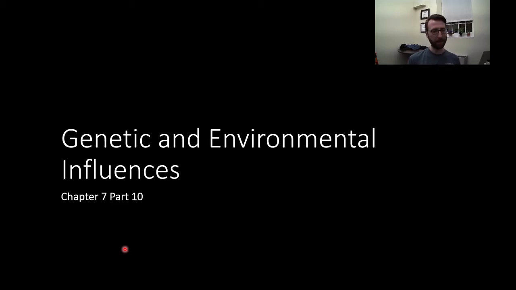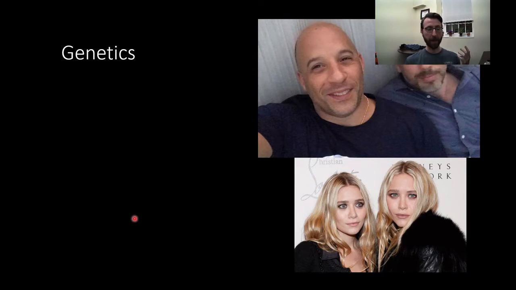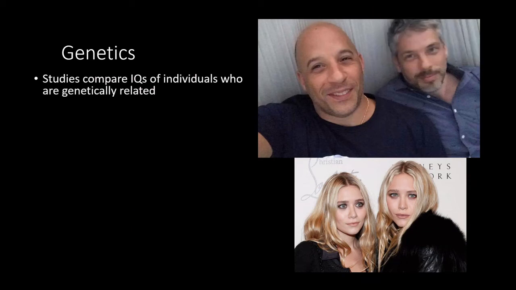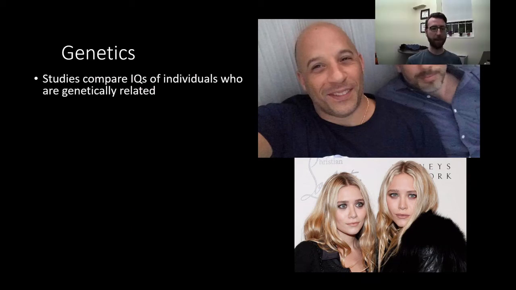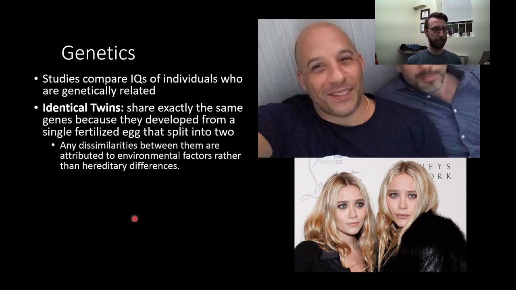We're wrapping up intelligence by talking about genetic and environmental influences. Okay, so let's talk about genetic and environmental influences to intelligence. Studies have been conducted that compare the IQs of individuals who are genetically related based on their varied genetic relatedness. The most important comparison that I want to talk about is comparing identical and fraternal twins.